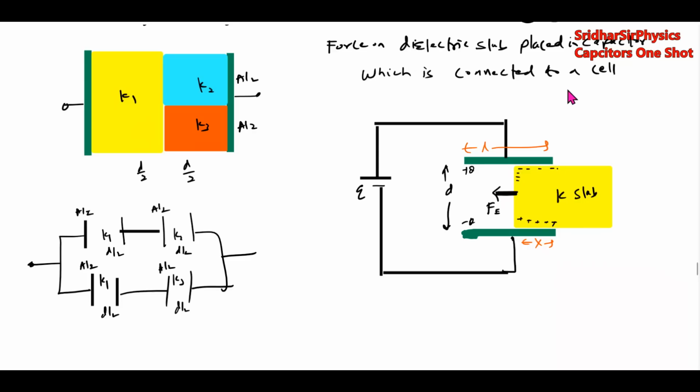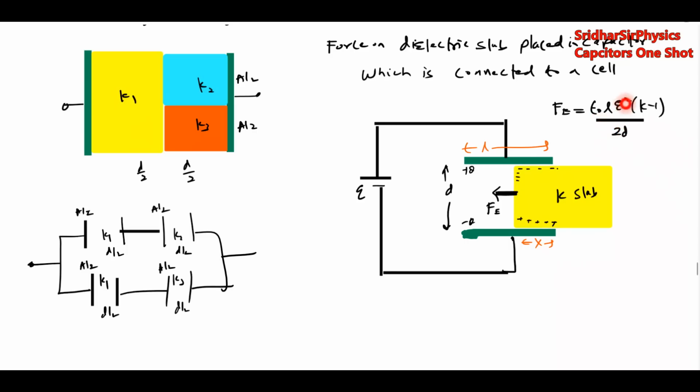So the formula for this is, you have to remember this, very important. The force by the capacitor on the dielectric slab is given by epsilon naught L E square (K minus 1) by 2D. What is E? E is the potential difference across the capacitor.